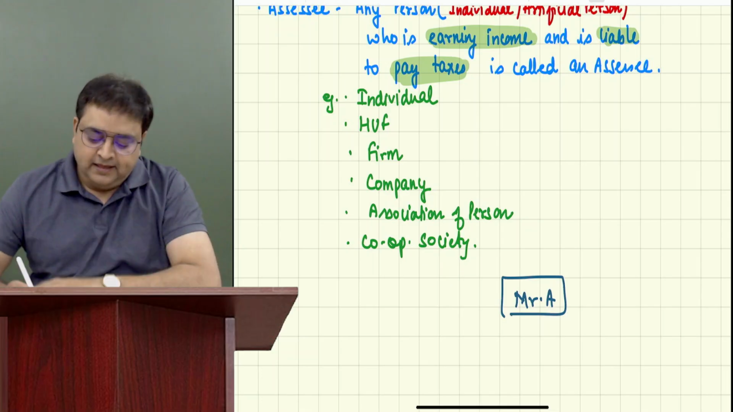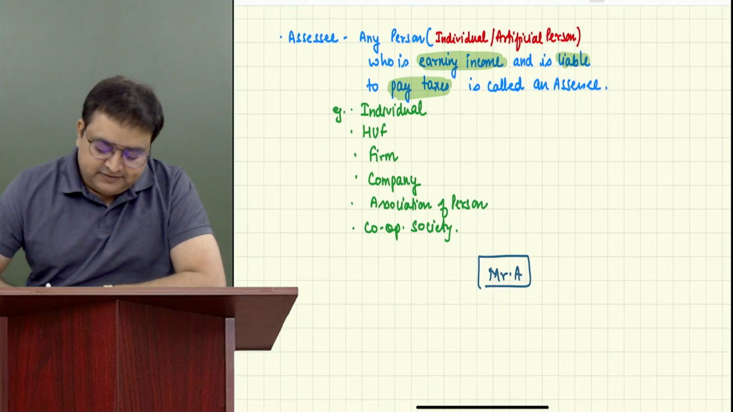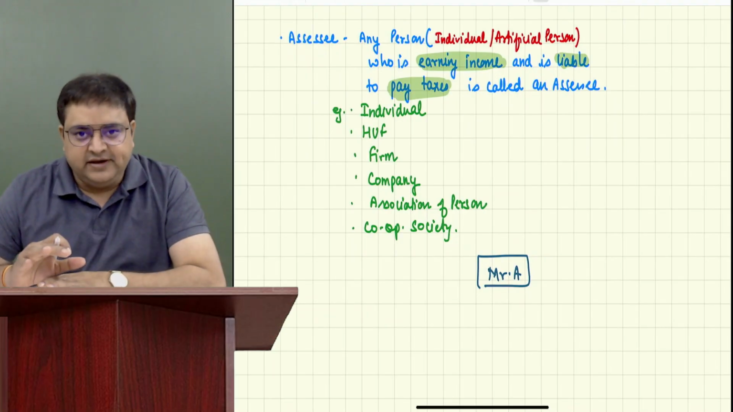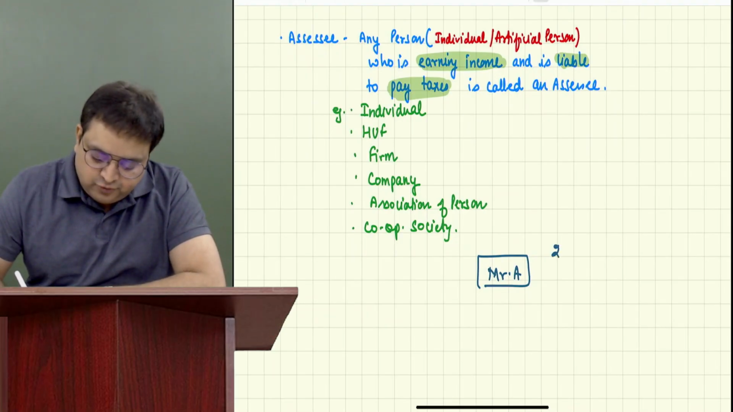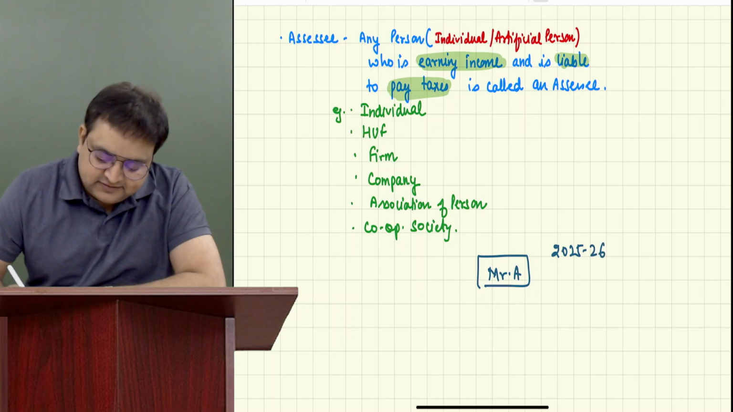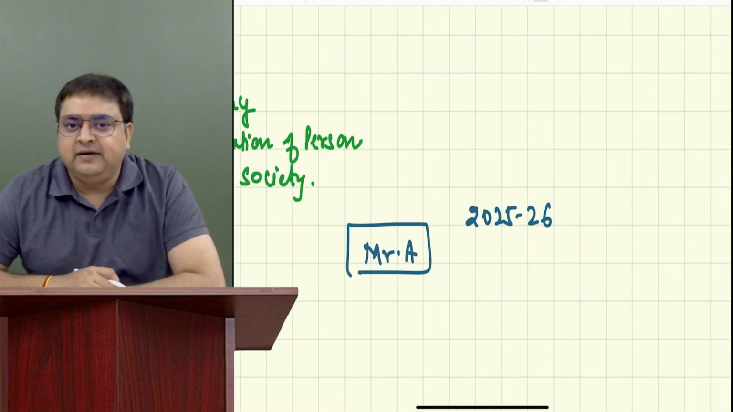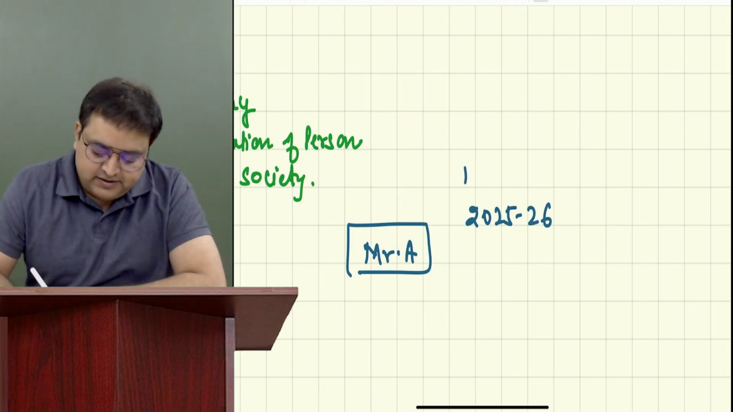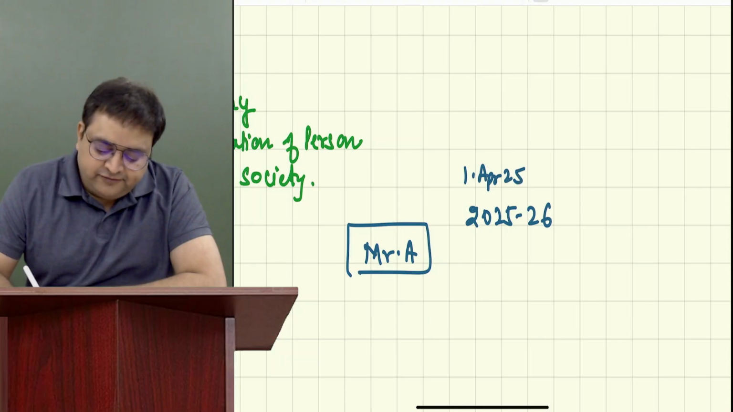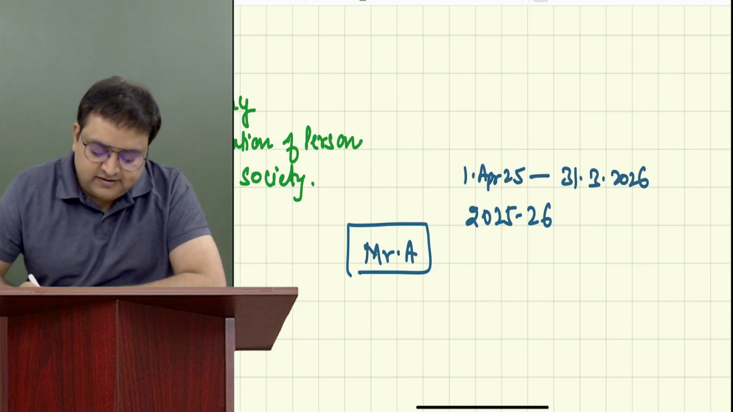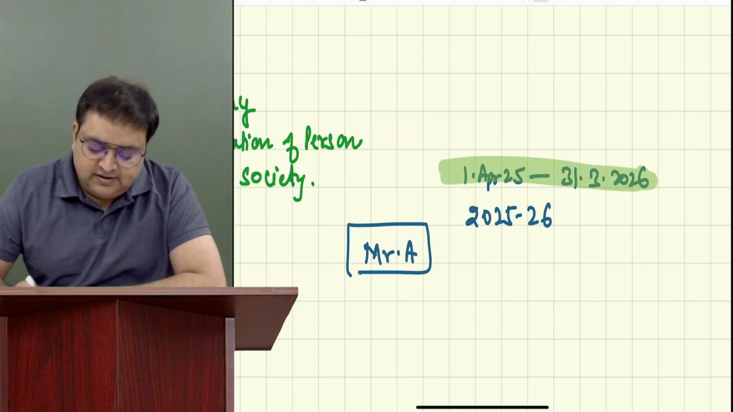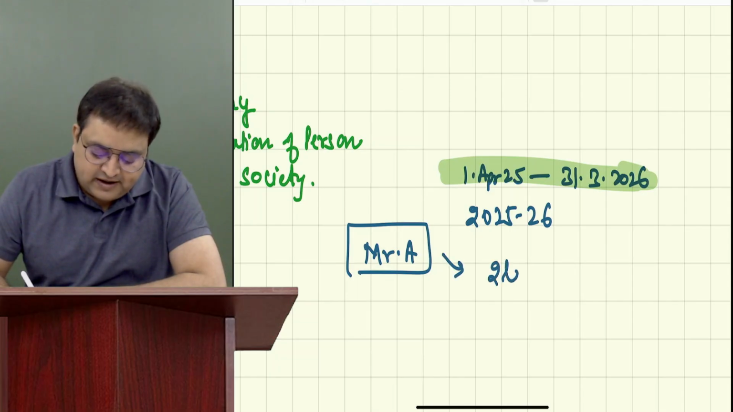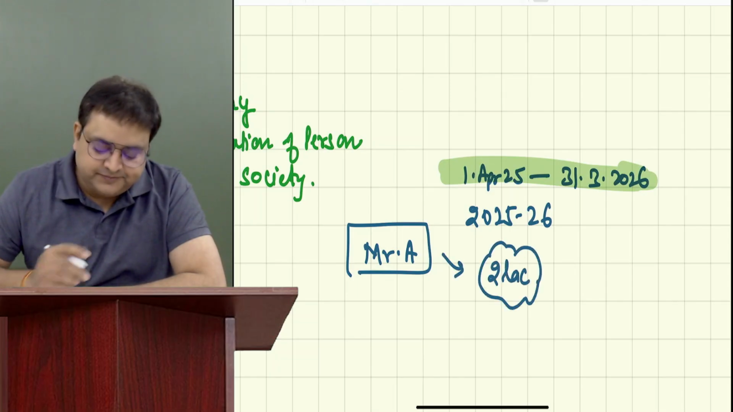Very nice. So let's say Mr. A is having an income during this year. This year is, let's say, 2025-26. When it will start, you all know, 1st April 25, till 31st March 2026. In this year, let's say for example, he has earned rupees 2 lakh. His income is only 2 lakh rupees.